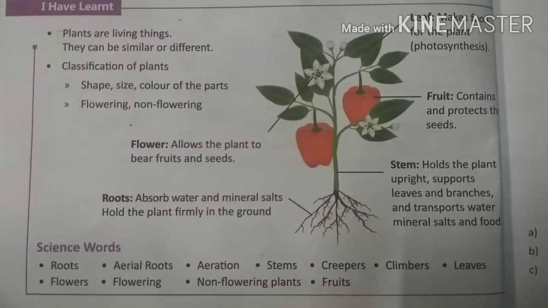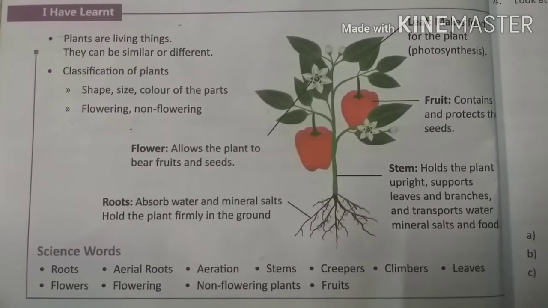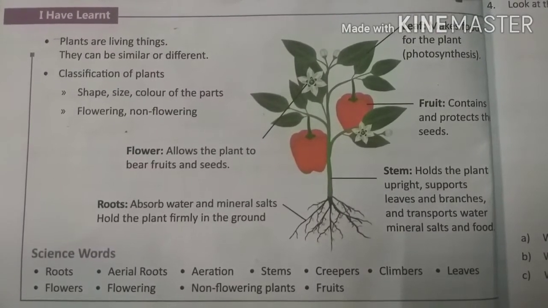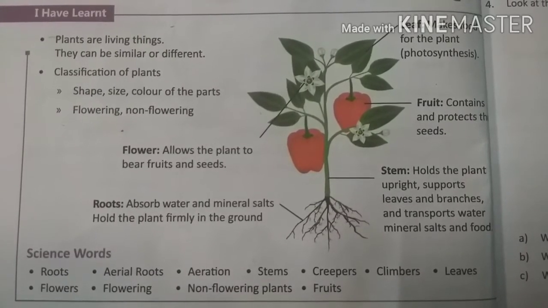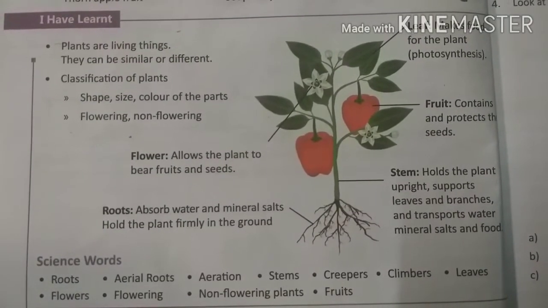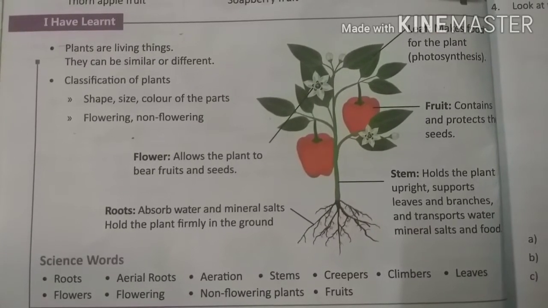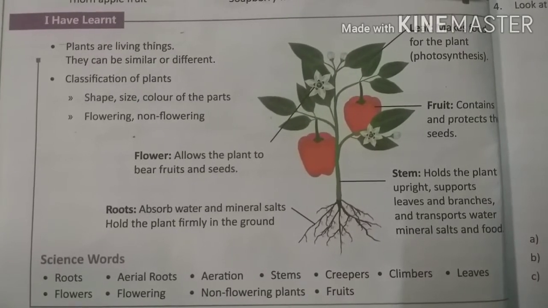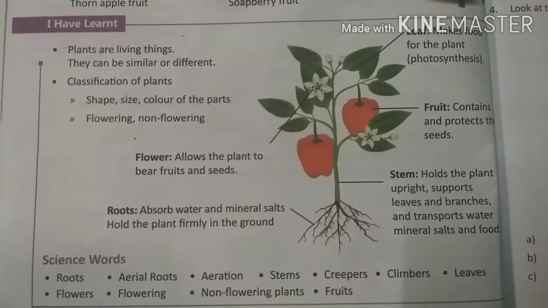So plants are living things, you know. They can be similar and different. Classification of plants: shape, size, color of the parts. Flowering and non-flowering plants. Flower allows the plant to bear fruits and seeds, and roots absorb water and mineral salts and hold the plant firmly in the ground.